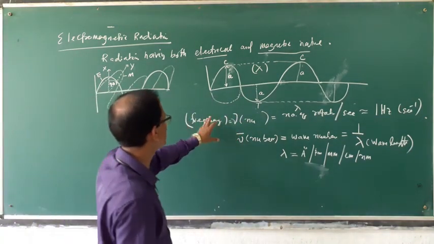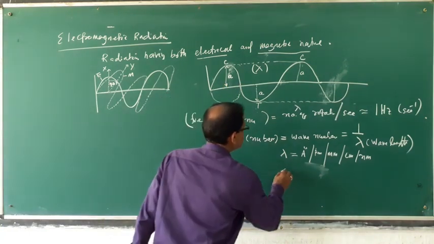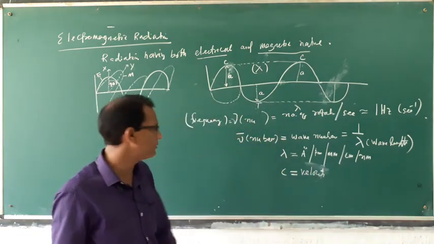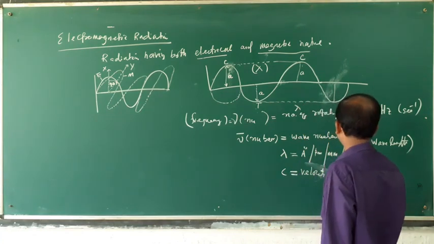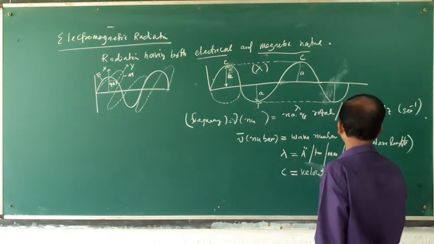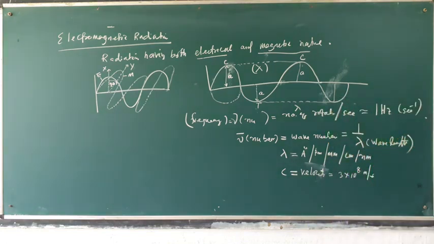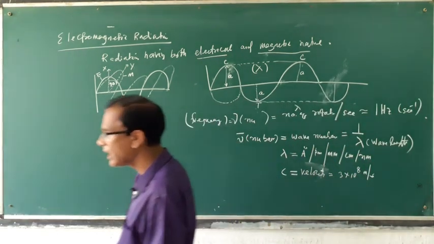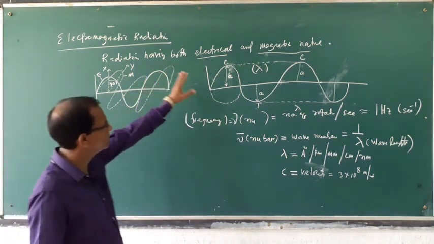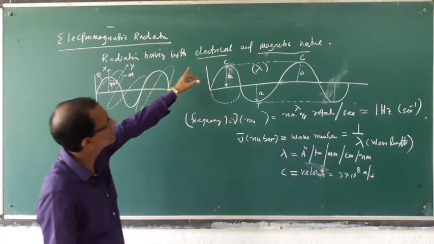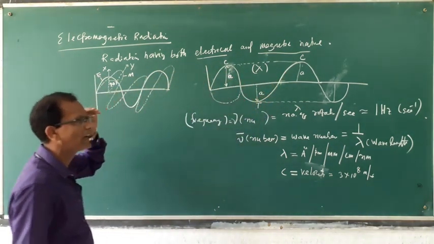This is wave number, and these are frequency and velocity also. C is the velocity. For radiation just like light, the velocity is generally taken as 3 into 10 to the power 8 meter per second. So these are the parameters of a wave. Radiation having both electrical and magnetic behavior is called electromagnetic waves.